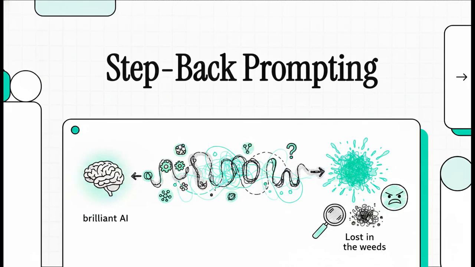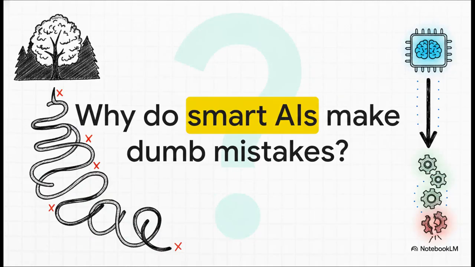Welcome to the Explainer. Have you ever given a seemingly brilliant AI a really complex problem, only to watch it spectacularly faceplant on the specific details? Yeah, it's a totally universal frustration. Large language models, for all their massive computational power, have this baffling tendency to get completely lost in the weeds right when we need them to be their absolute sharpest. So why exactly do smart AIs make such dumb mistakes?